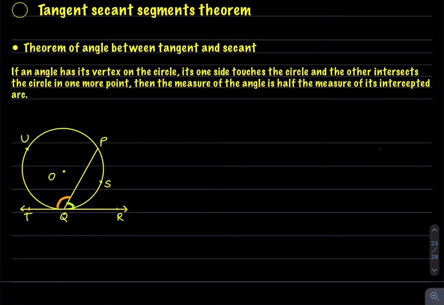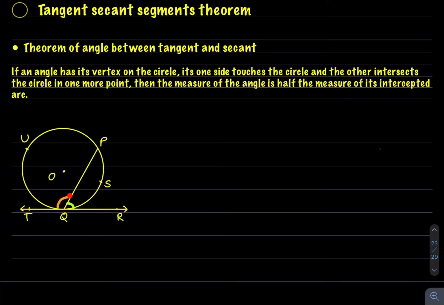So I will read the statement. Look in the diagram. If an angle has its vertex on the circle, see here, Q is on the circle, its one side touches the circle. Whose one side? This angle's one side is touching the circle, and the other intersects the circle in one more point.